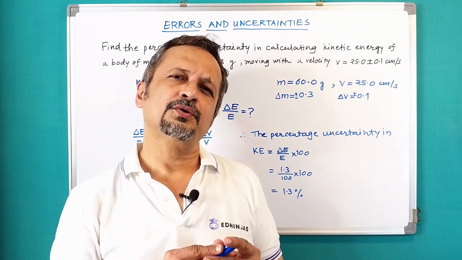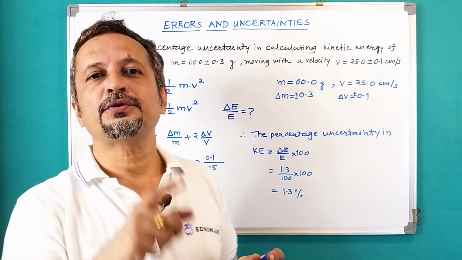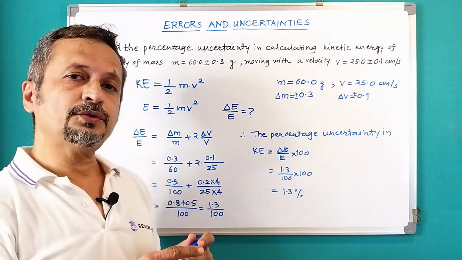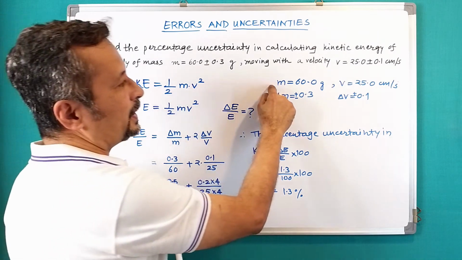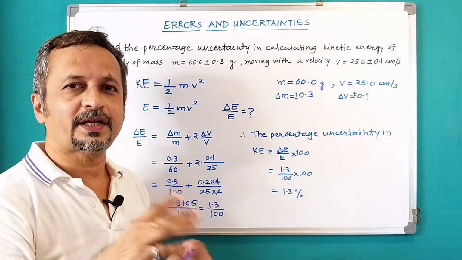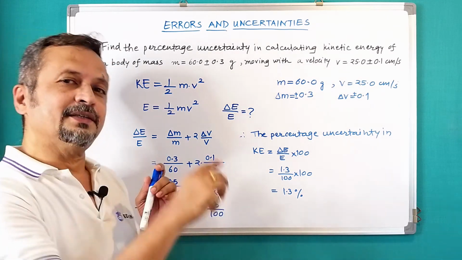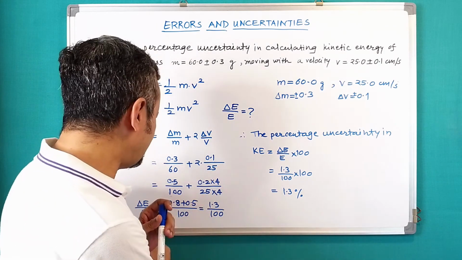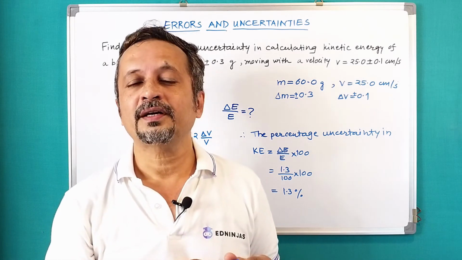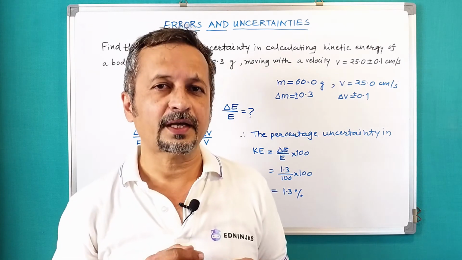In the exam, you might be required to find the absolute uncertainty in kinetic energy. Now in that case, what would you do? With m and v, you will calculate half mv square. So that is your E. Then you will multiply that E with delta E upon E, that is 1.3%, and that would give you the absolute uncertainty in measurement of kinetic energy.